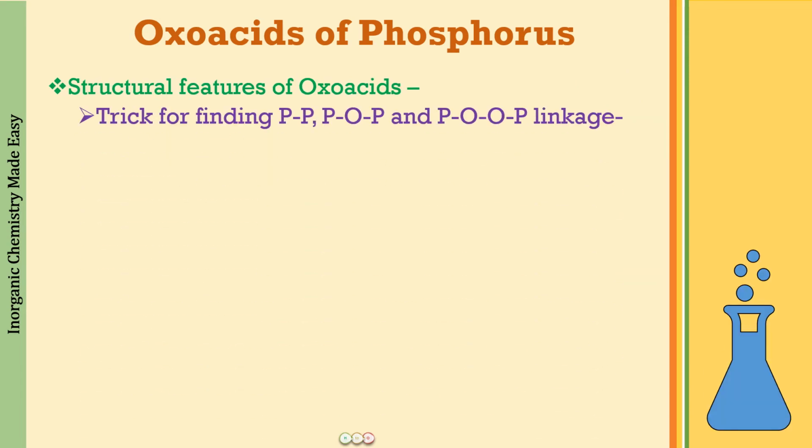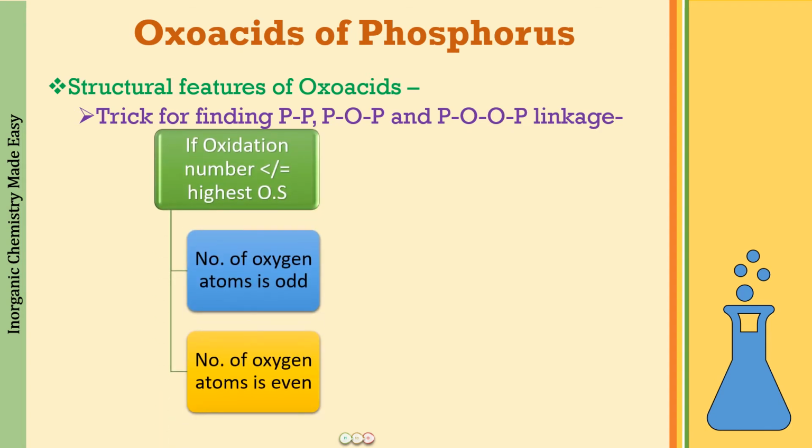So the trick for finding whether it is going to be a PP linkage, a POP linkage, or a POOP linkage, that is a peroxy linkage, is that you are going to see whether the oxidation state is either less than or equal to the highest oxidation state of phosphorus, that is +5. If it is the case, then you're going to look at the number of oxygen atoms present in the formula of the compound, whether it is odd or even.